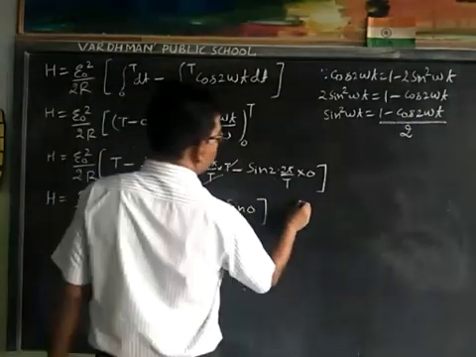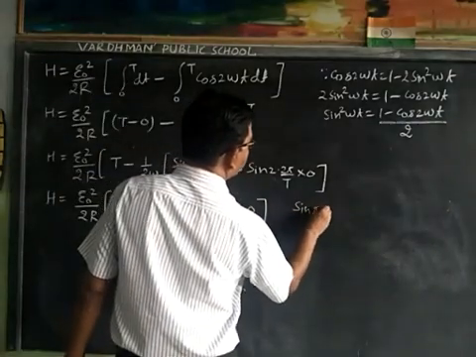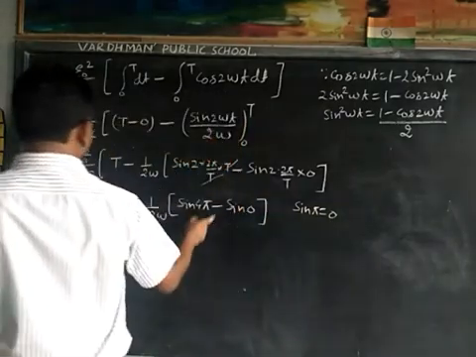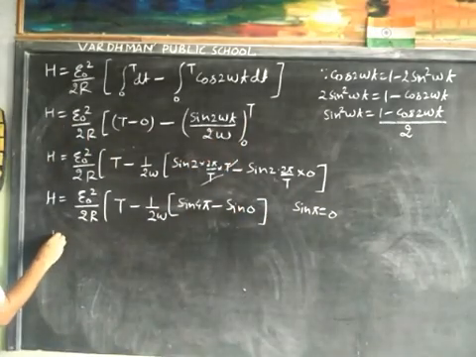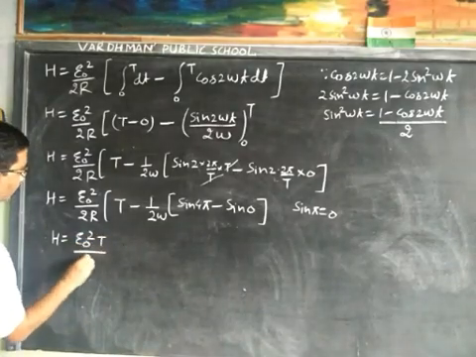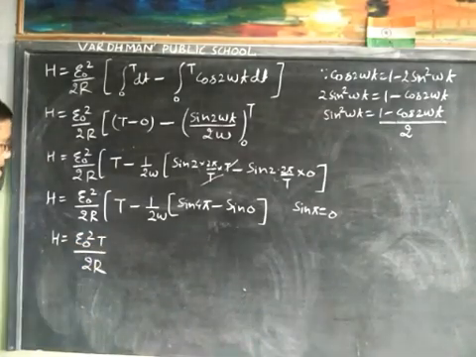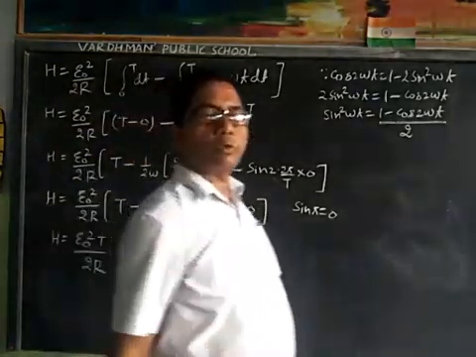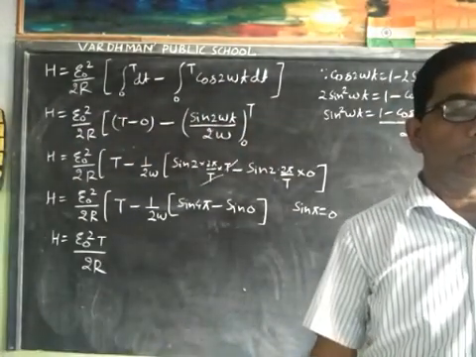Sin pi is equal to 0, therefore it all becomes 0. Therefore H is equal to E0 square T upon 2R.